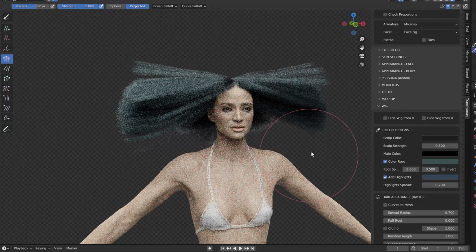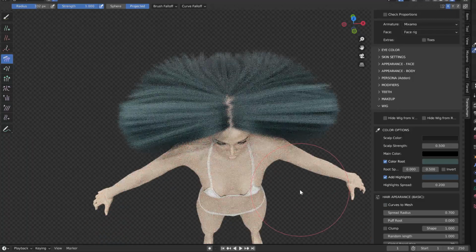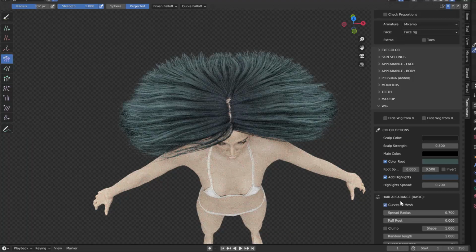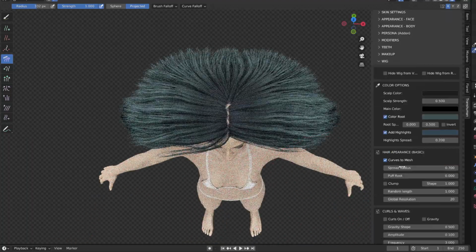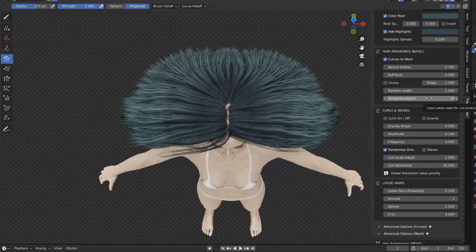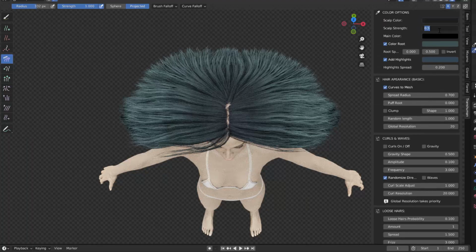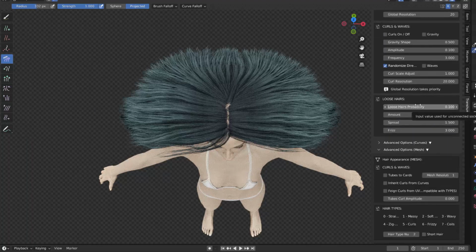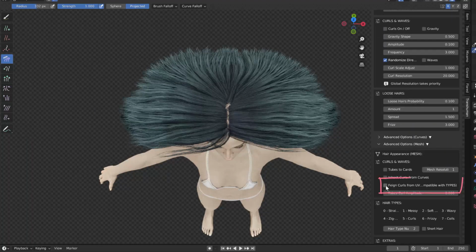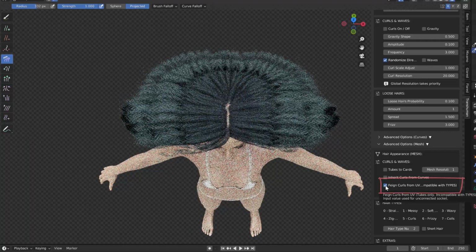If I remove the curve to mesh, we will go back into normal hair curves, and then we can see that the colors also apply to it, so you can switch back and forth, and it's always going to be consistent with your choices. If we can see the sculpt too much, we can always increase the sculpt strength to remove a little bit of the bald spots.